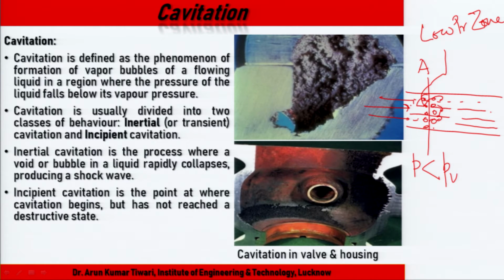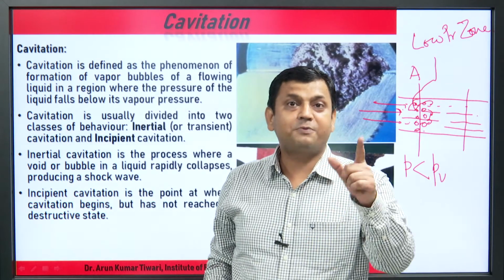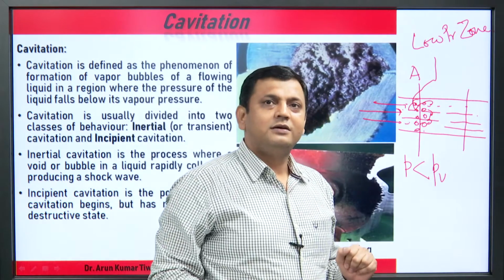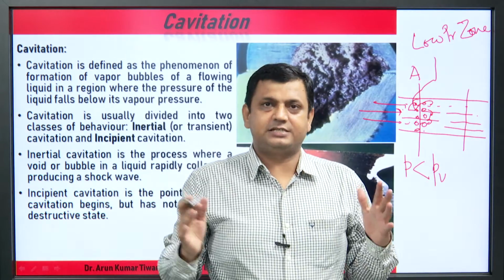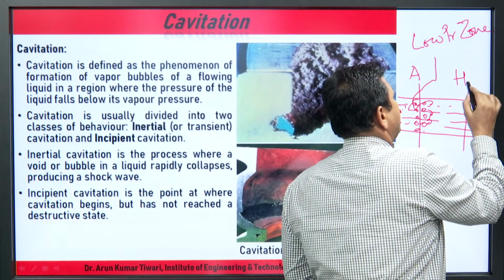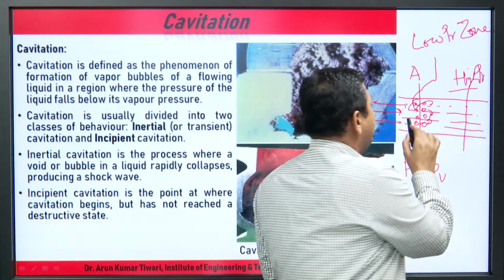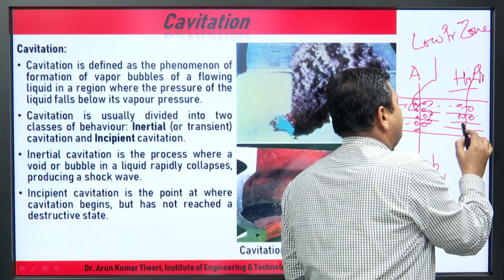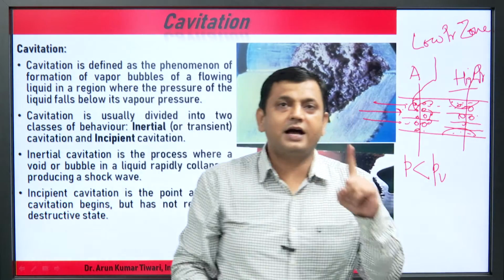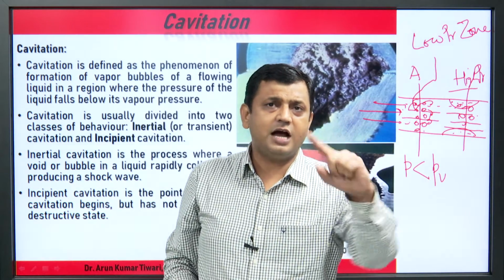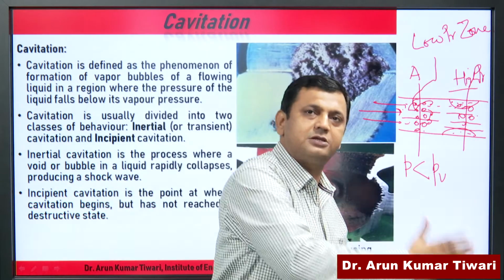The flowing fluid carries the bubbles to the higher pressure zone. In the higher pressure zone, the pressure is higher, so bursting takes place. When the bubbles flowing come into this zone, the bursting takes place. Why does bursting take place? Because the bubble formation is at the low pressure zone, and with the help of the flowing liquid, it goes to the higher pressure zone.